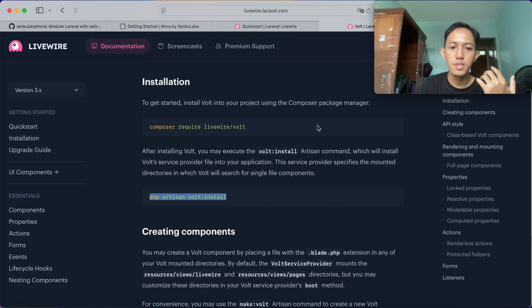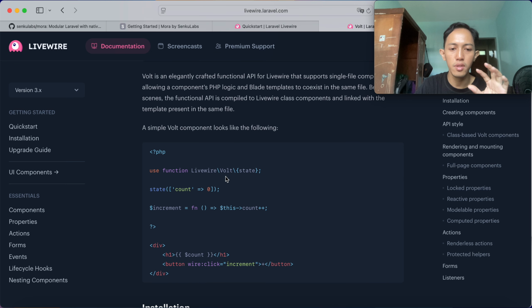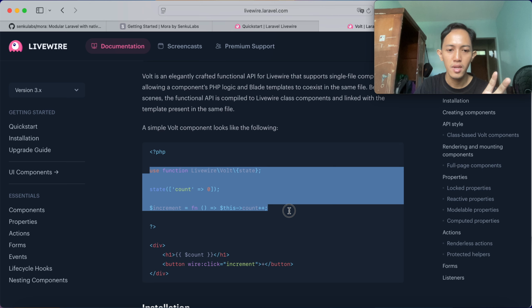Why? Because by default, when we create the Volt component, it will give us the code snippet like functional based, exactly in PHP if you see here.